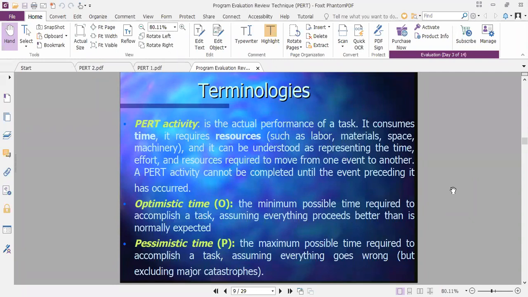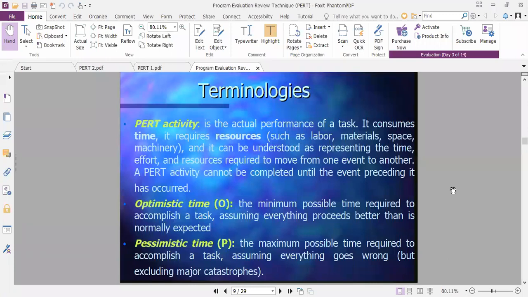Though the project is similar, in optimistic thinking we require very minimum time, but in case of pessimistic thinking, we require a little bit more time. And because of this particular time constraint, the working of that project may get changed.